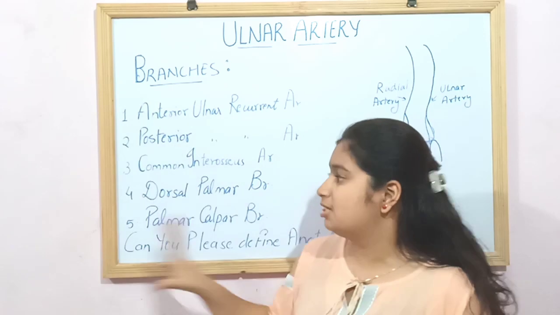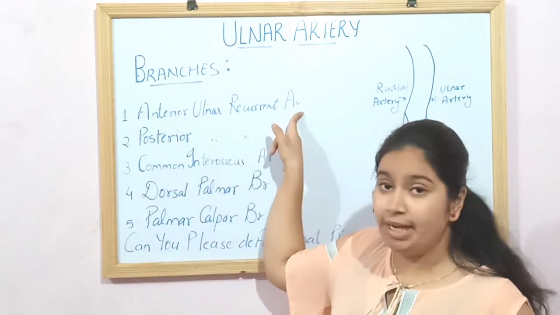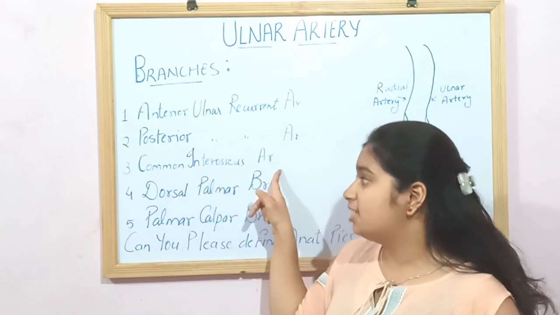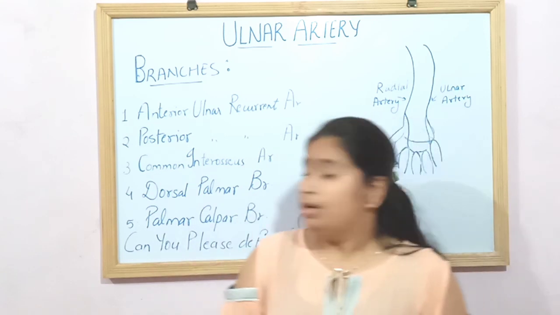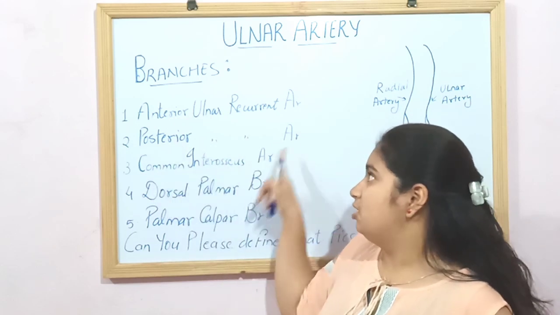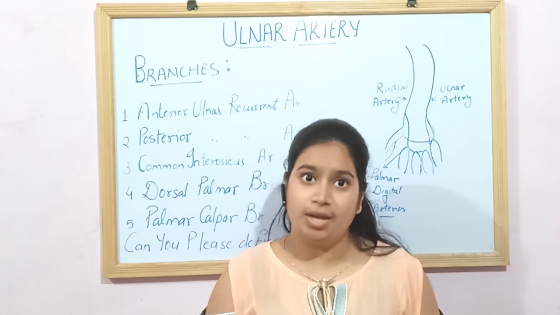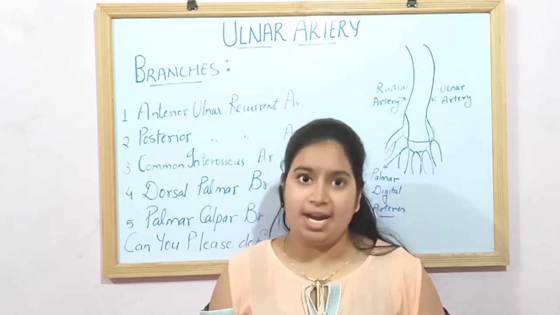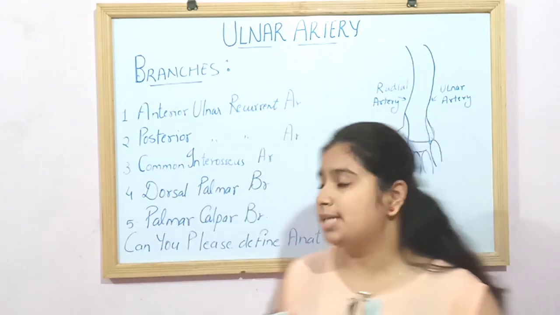There are 5 branches of the ulnar artery. They are the anterior ulnar recurrent artery, posterior ulnar recurrent artery, common interosseous artery, dorsal palmar branch and the palmar carpal branch. Of these, the anterior and posterior ulnar recurrent arteries I already explained in my previous video on the brachial artery, under the heading of the collateral and recurrent anastomosis at the elbow joint. So now we will move on to the common interosseous artery.